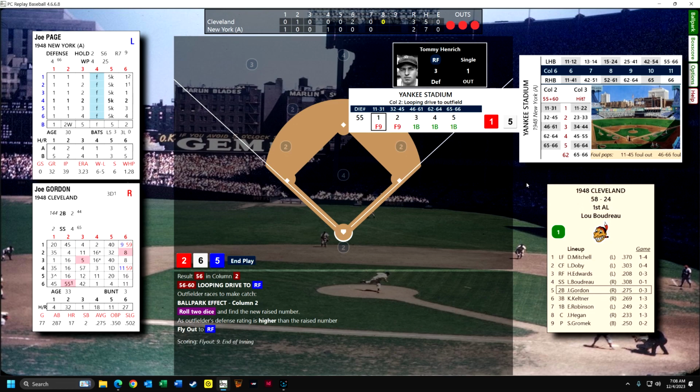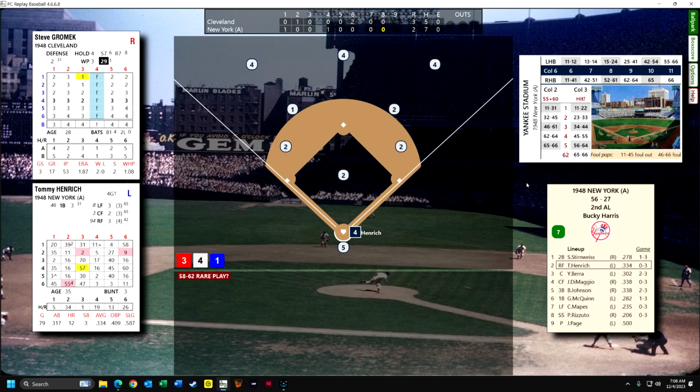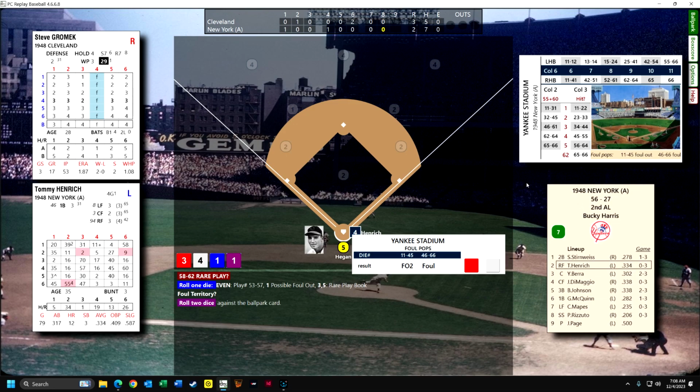So we're getting down to the end of things here, bottom of the 8th. We're in the heart of the lineup. Gromit can face one hitter before he starts to have to worry about fatigue. This game has a great fatigue system. Gromit is a really good defensive player, but is it a foul out or not? This is determined on the foul space within the stadium, so it's a ballpark effect.